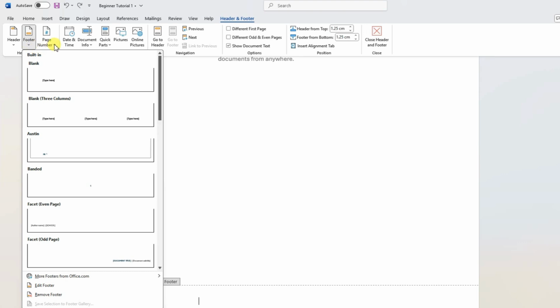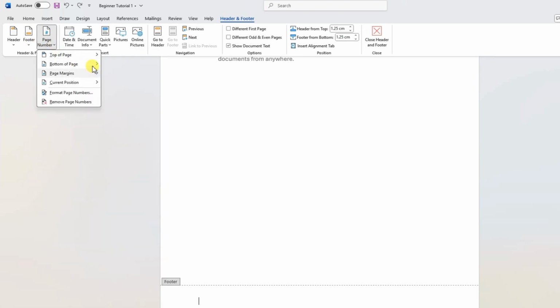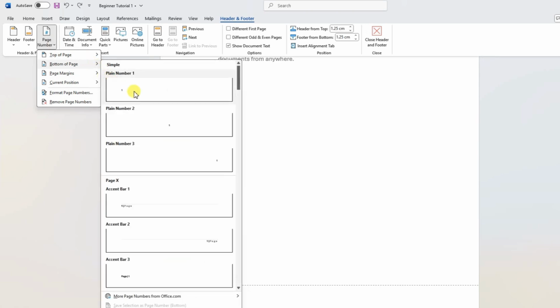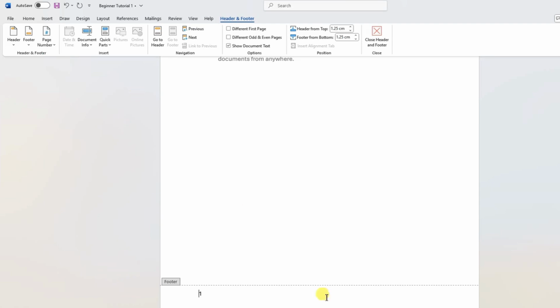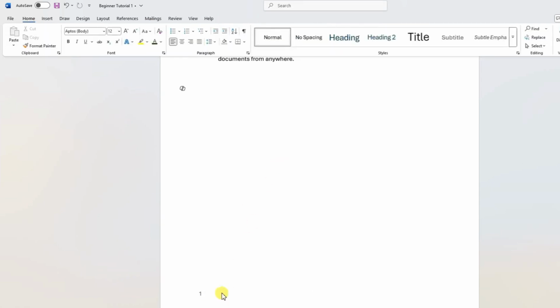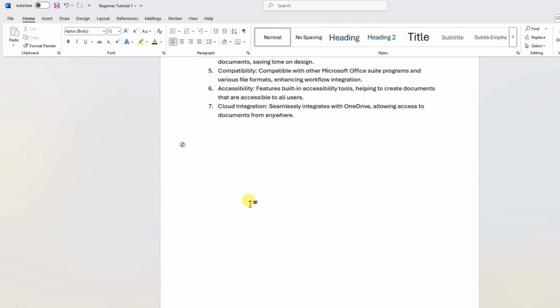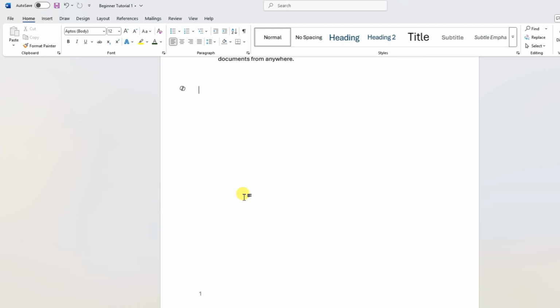Sorry, the number option is this, page number, bottom of the page, and you can see click this one and now it has assigned the numbers. So whenever you create a new page, it will allocate a new number. So the next page would be 2 and then 3, then 4 and then 5.